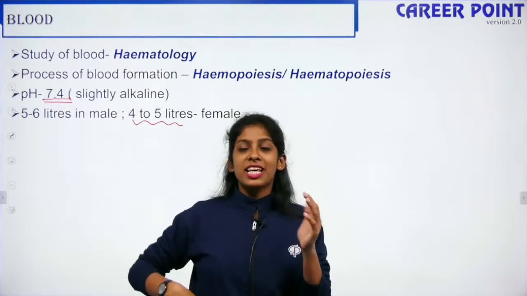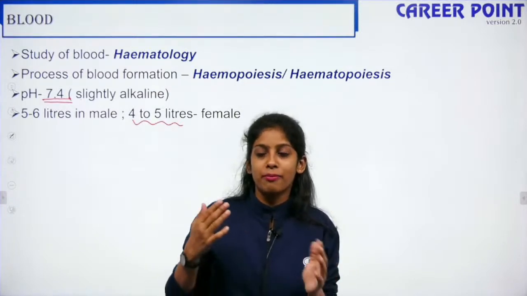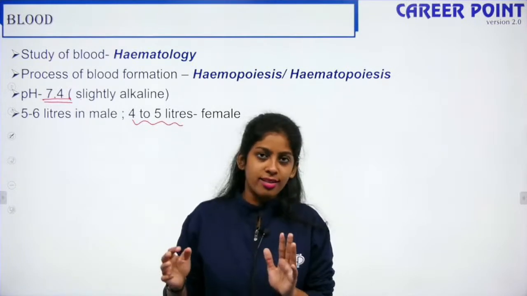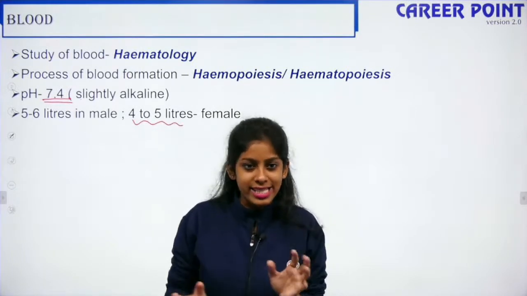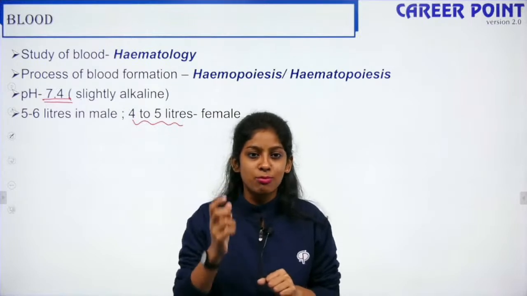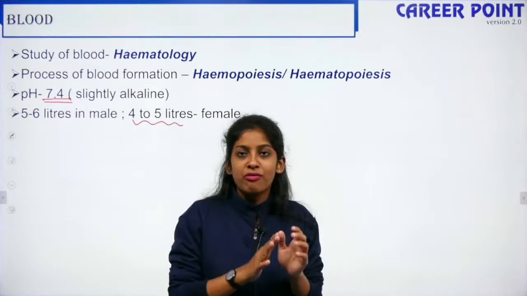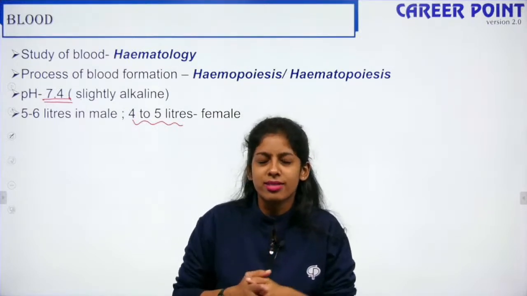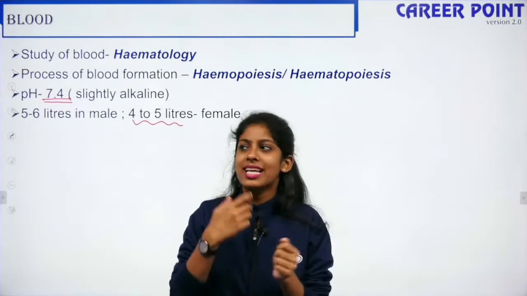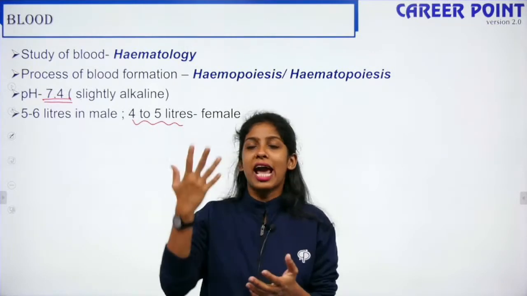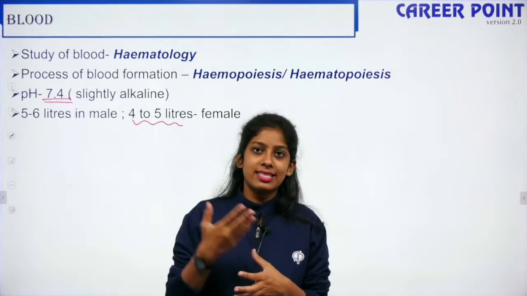Can you guess why so? God has equally created male and female, so both are equally talented. So there is no difference in the brain size. But can you tell me why males have more blood, 5 to 6 liters, and females have only 4 to 5 liters of blood? Can you guess anything?